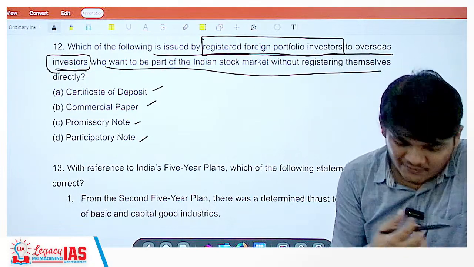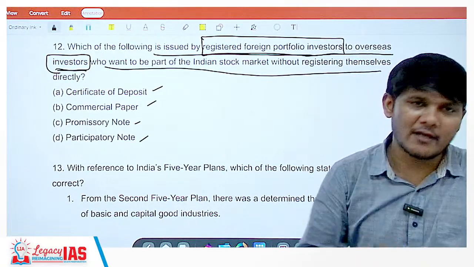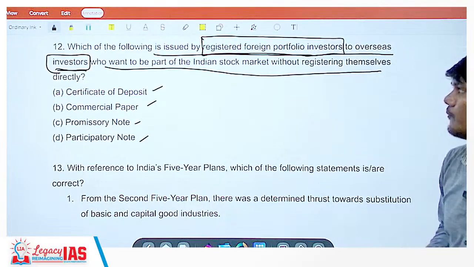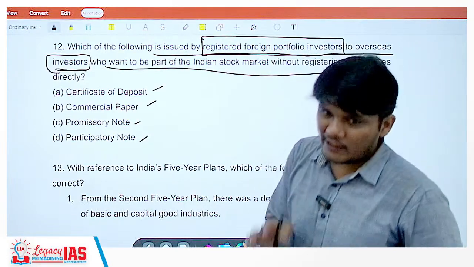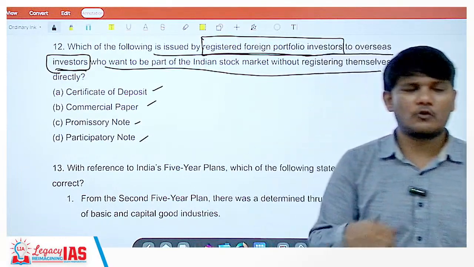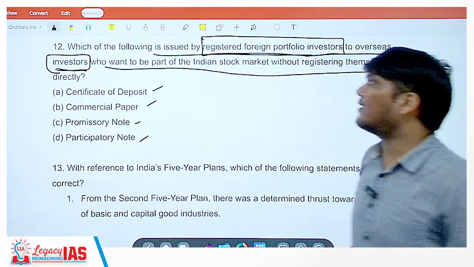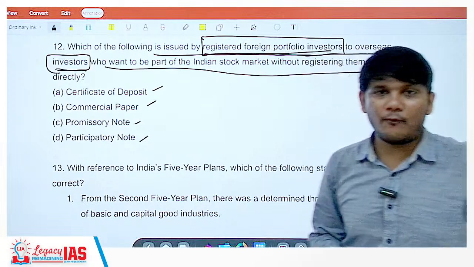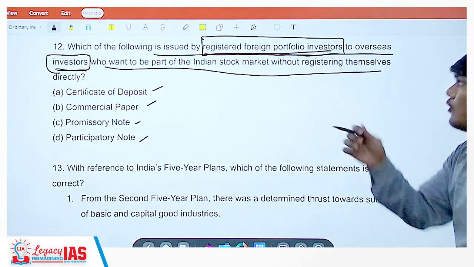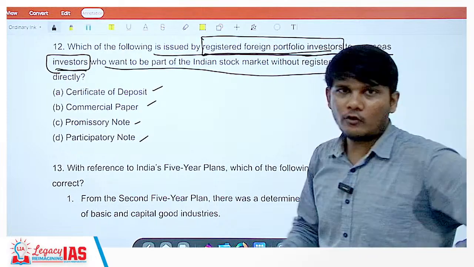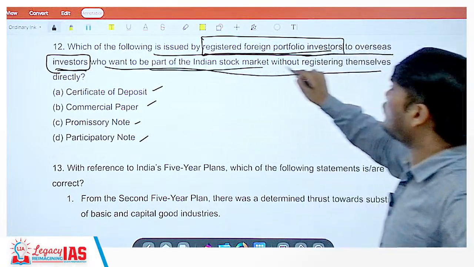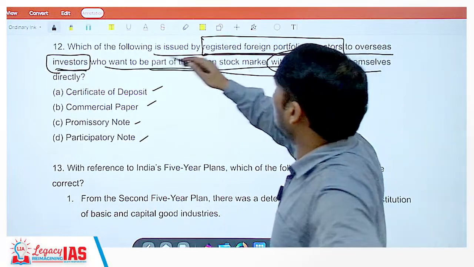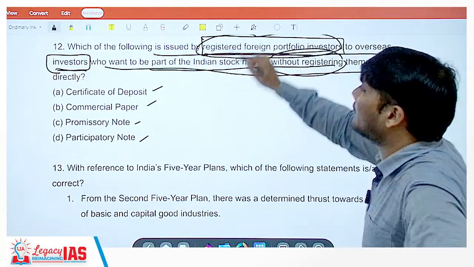As we can invest in foreign stocks, in the same manner foreigners can invest in Indian stocks. So for foreigners to invest in Indian stocks, they can either register themselves to buy the stocks, or they can buy the stocks through a registered foreign portfolio investor. So if there is a foreigner who wants to be a part of the Indian stock market without registering themselves, they'll have to get it issued through a registered foreign portfolio investor.